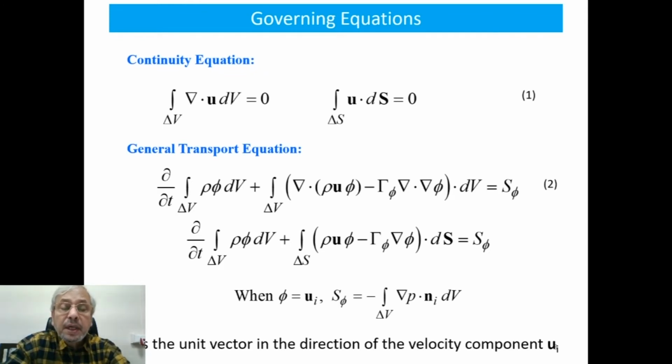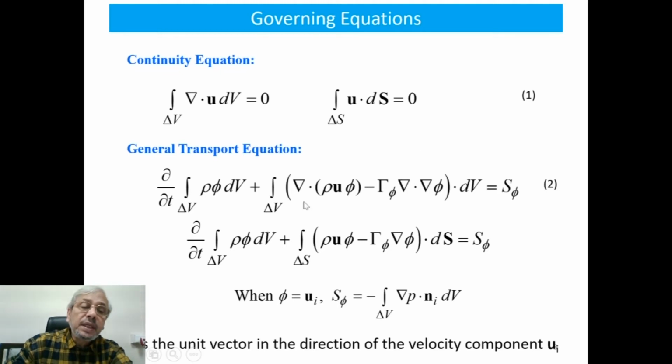Now, the general transport equation. This equation 2 is basically the Navier-Stokes equations in 3 dimensions, and it can be representative of scalar transport as well, that means temperature or energy transport. And we have written the generalized form.